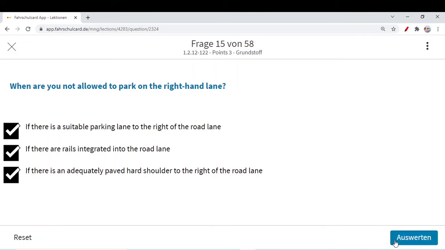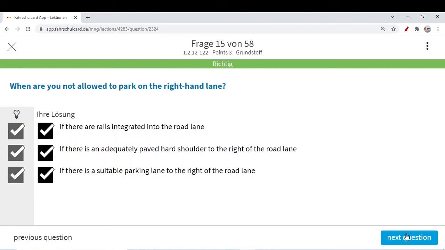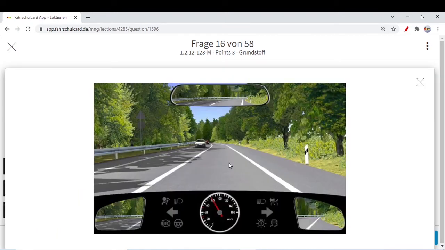If there is no designated area and no paved hard shoulder, then you can park on the right hand lane normally on the roadway, and this answer is correct. So let's move to the next question. Our next question is, what must you be aware of here? If you see, there is a Bundesstraße or whatsoever it is, the speed limit should be 80 km per hour, that's why we are traveling at 80.